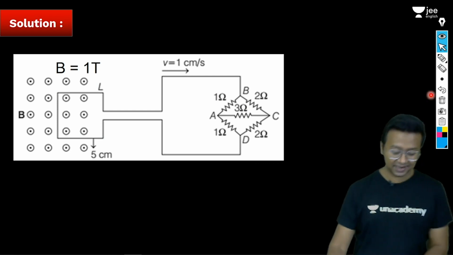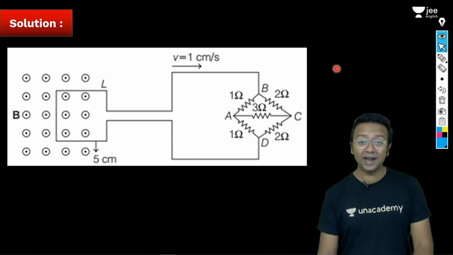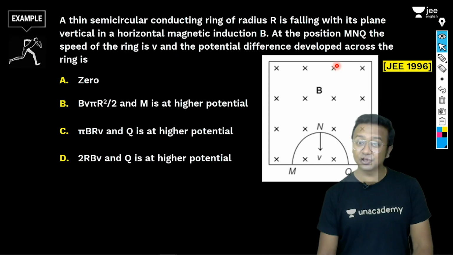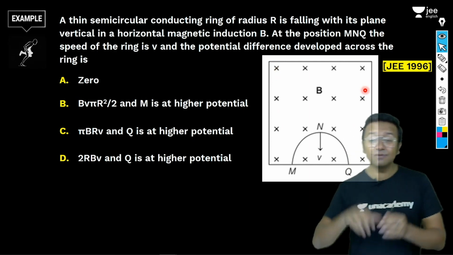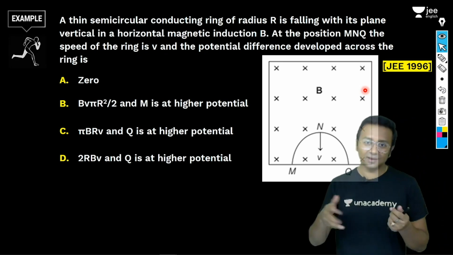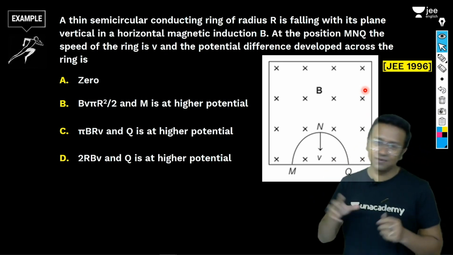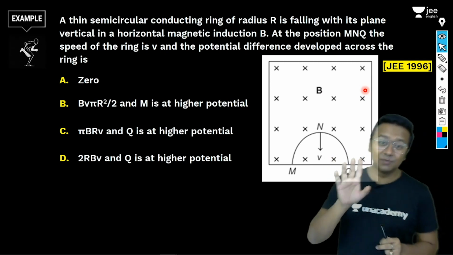So what do we have in the next question? Let's see something interesting. So all of you are excited, go ahead, press the like button and share it as much as possible. Now in this question, we have a magnetic field which is going into the plane of your screen again. I think going into the plane of the screen is the favorite one. Most of the questions have the magnetic field into the plane. Did you observe that?